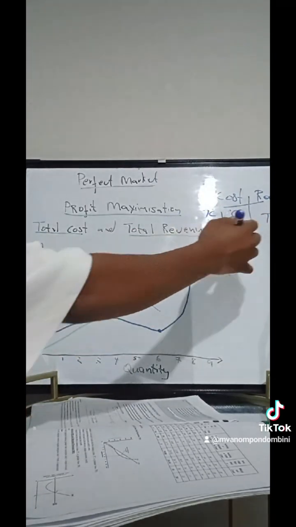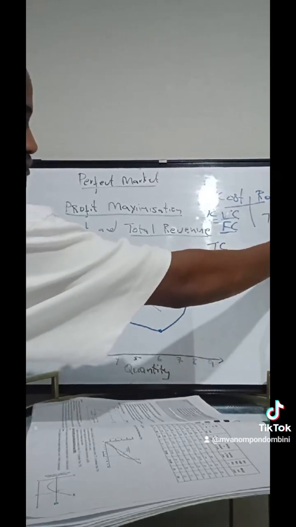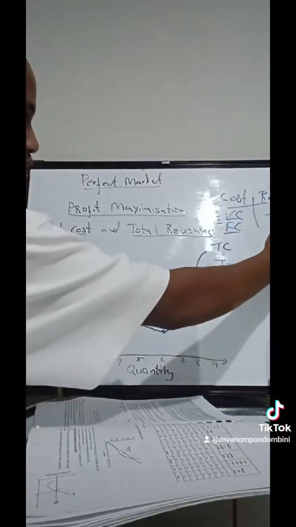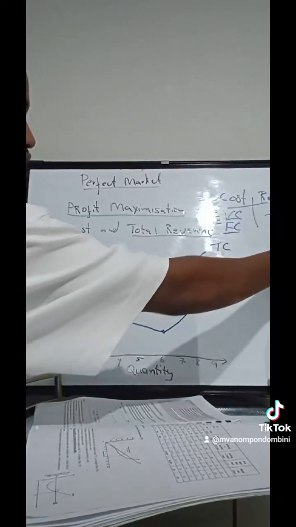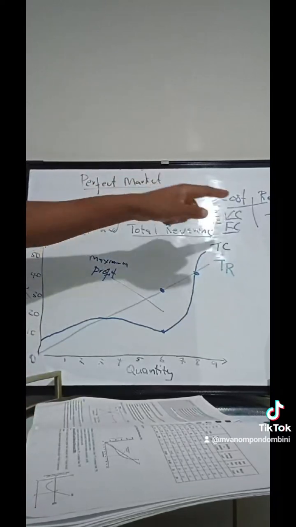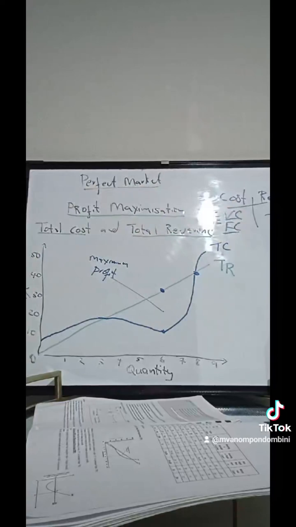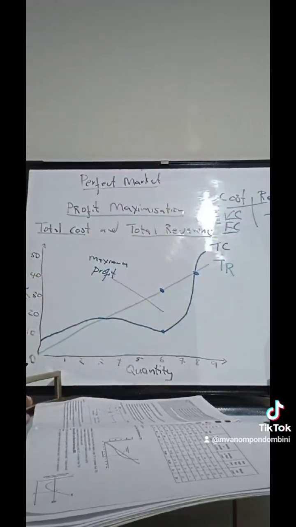Total revenue, sizawuthi price times quantity, which is price times units produced times quantity. Meaning now, for us to get the figures of the total revenue, we say the price times quantity. So the price times the number of units produced, right? Then we come back to our diagram.